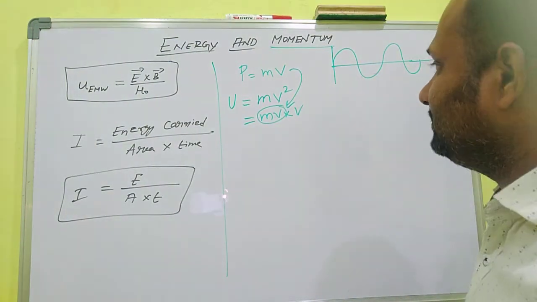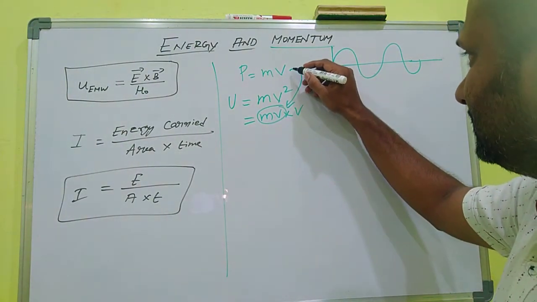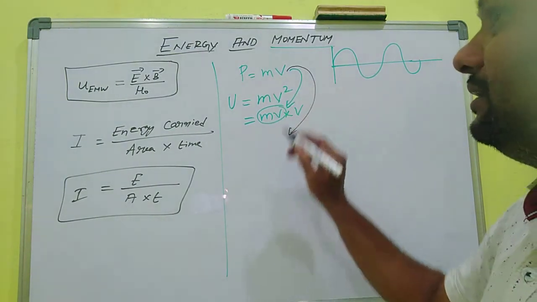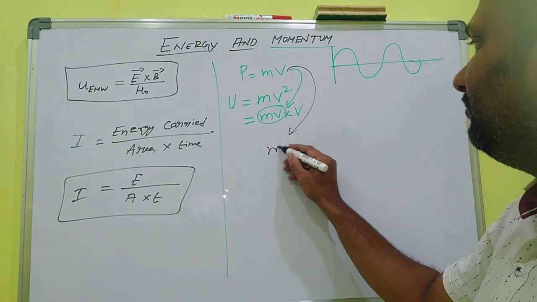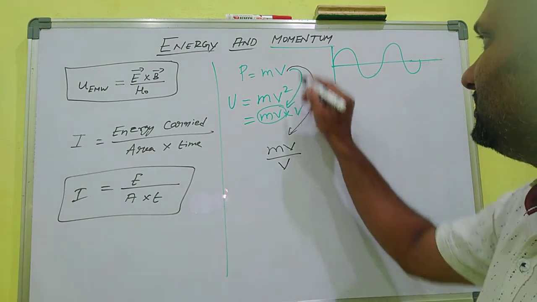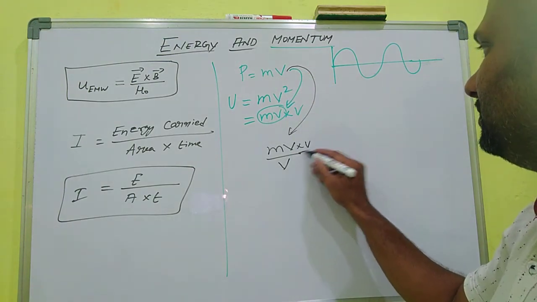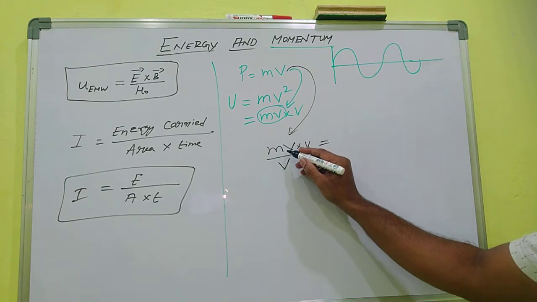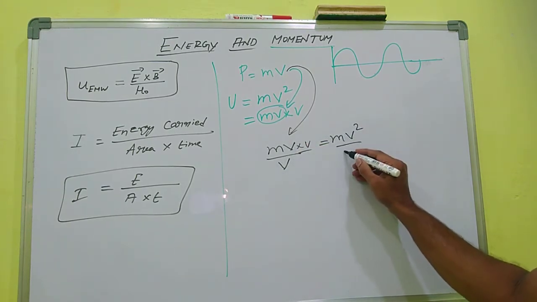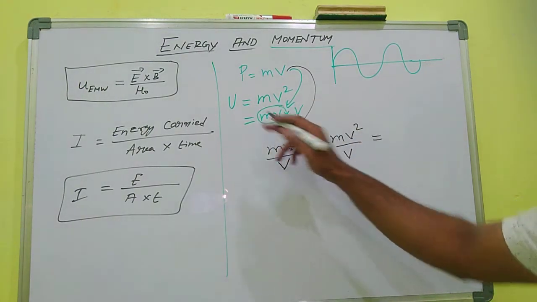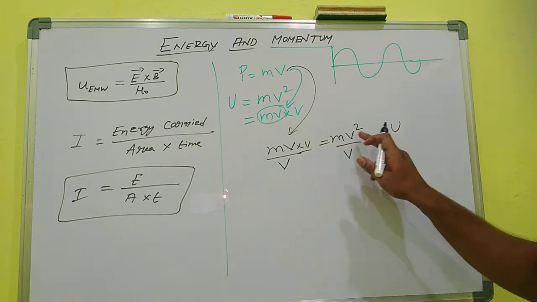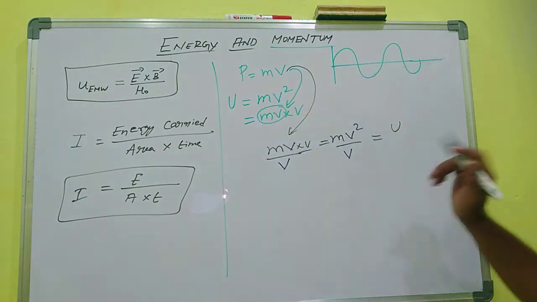Okay, by this expression, p equal to mv. Multiply and divide by v. mv is the momentum, we multiply this with v. So p is equal to mv into v, multiplied and divided by v, mv square by v. Here mv square is what? It is energy, u. So mv square can be written in terms of energy, u by v.